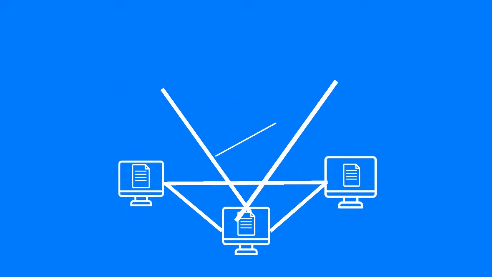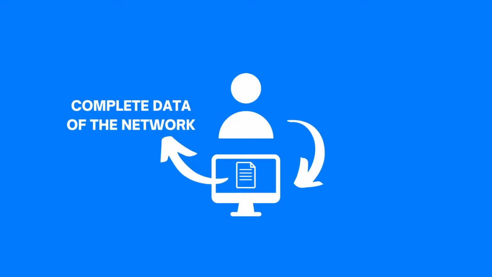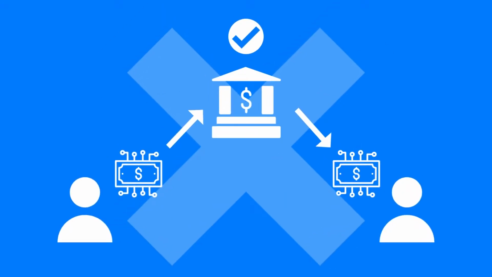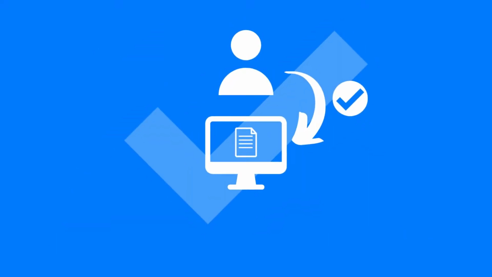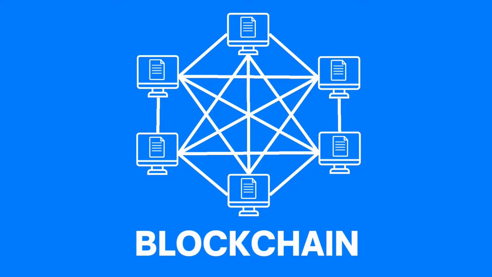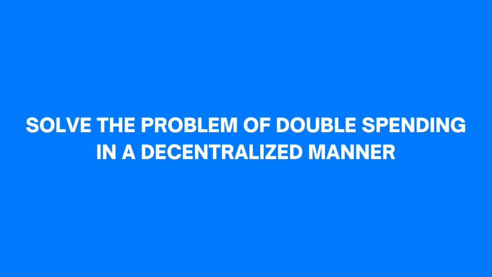The general plan was to allow any individuals with sufficient computational resource to host a copy of the ledger so that they all can have access to the complete data of the network. The advantage of such a setup is that now the participants in the network don't have to rely on other third parties for the verification of transactions because they can do it on their own using the data in their copy of the ledger. This distributed ledger is essentially what we call the blockchain, and it was introduced by Satoshi in order to solve the problem of double spending in a decentralized manner.